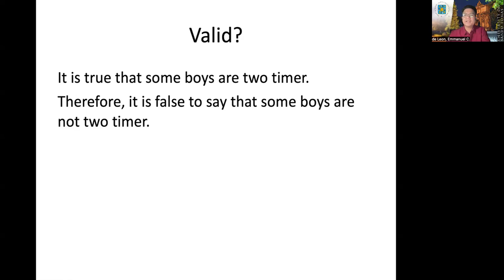If one proposition is true, can we derive the truth value of its subcontrary proposition? The answer is no. But in this argument, we derive a conclusion. So that is an invalid argument.